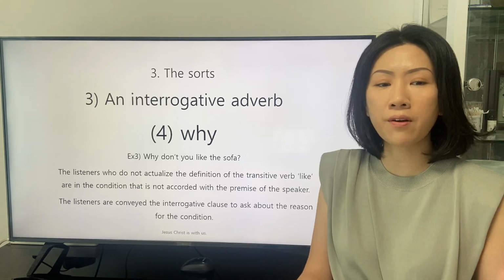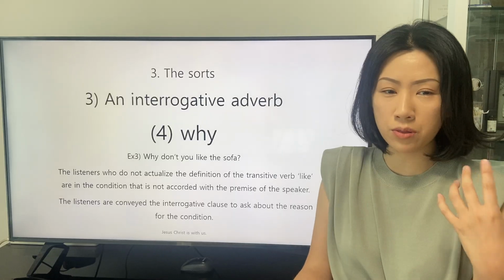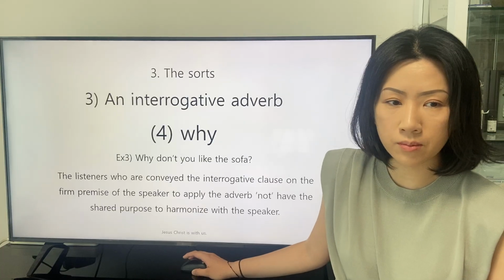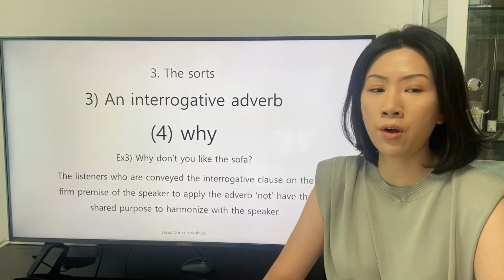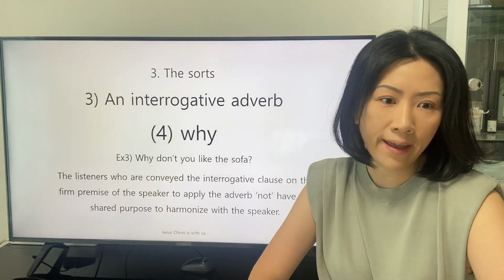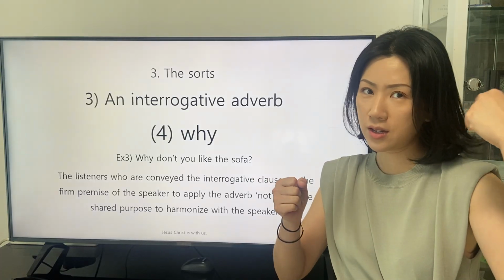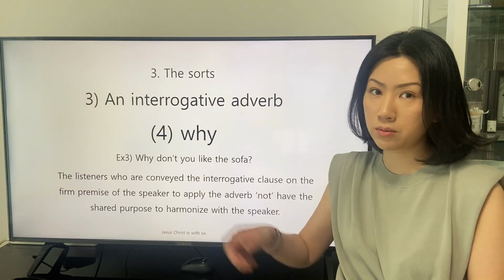Thus, listeners are conveyed the interrogative clause to ask about the reason for the condition. The listeners who are conveyed the interrogative clause on the firm premise of the speaker to apply the adverb not have the shared purpose to harmonize with the speaker so that you can join to actualize the definition of the transitive verb like.